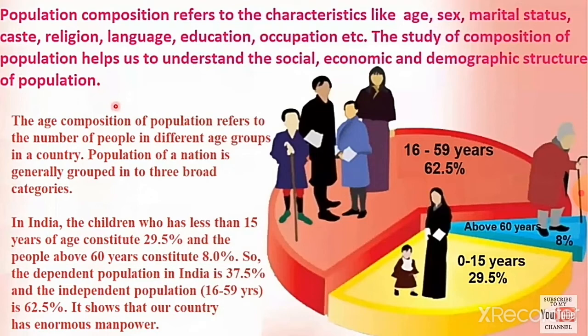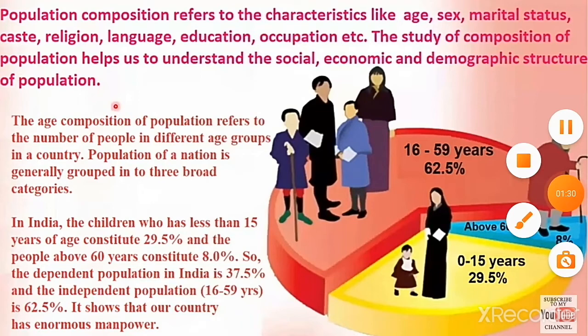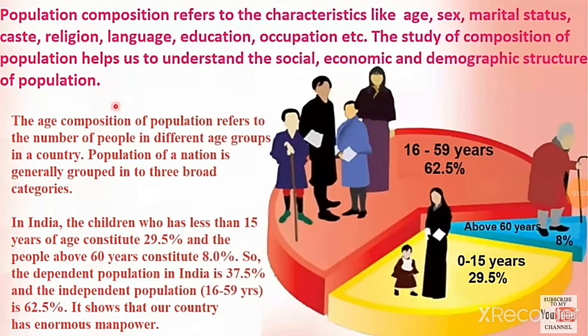The people who go to jobs come under 16 to 59 years. That is 62% of people. It shows that our country has enormous manpower.